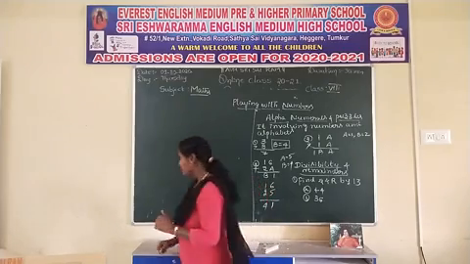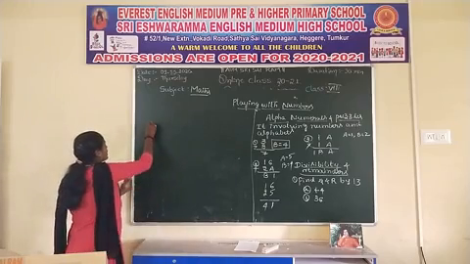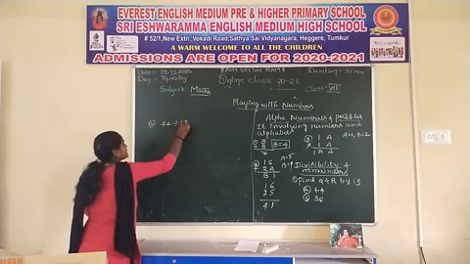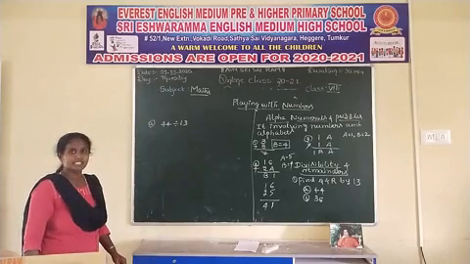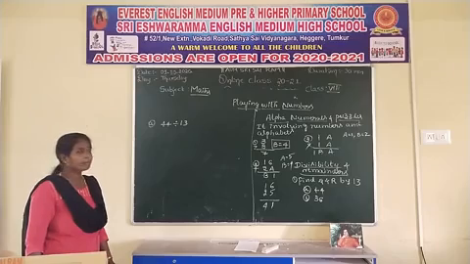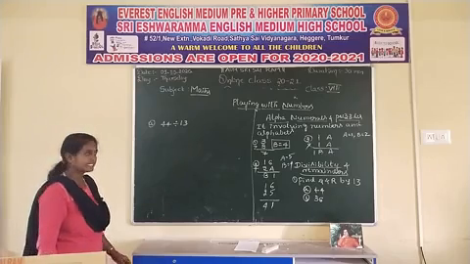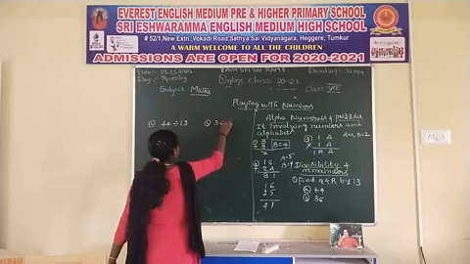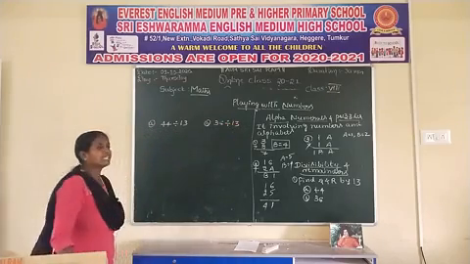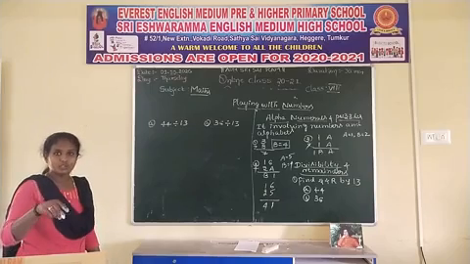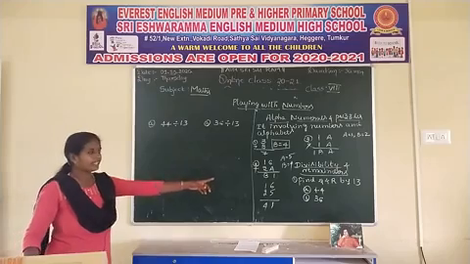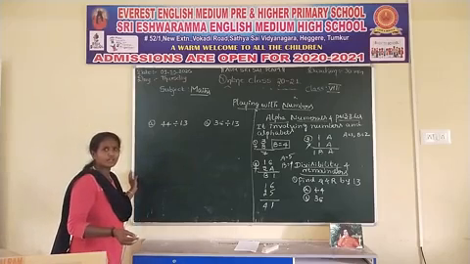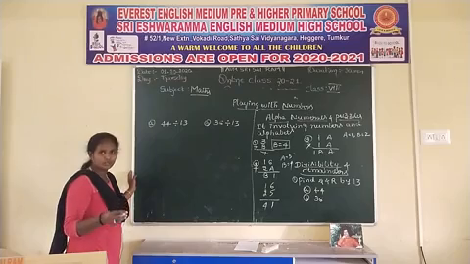Let me check now. Here the first number is 44. 44 is the dividend and 13 is the divisor. From the second example, 36 is a dividend, again 13 is the divisor. What do you have to find? We want to find out the quotient and remainder. You do common division. The same steps we follow, we want to follow here.